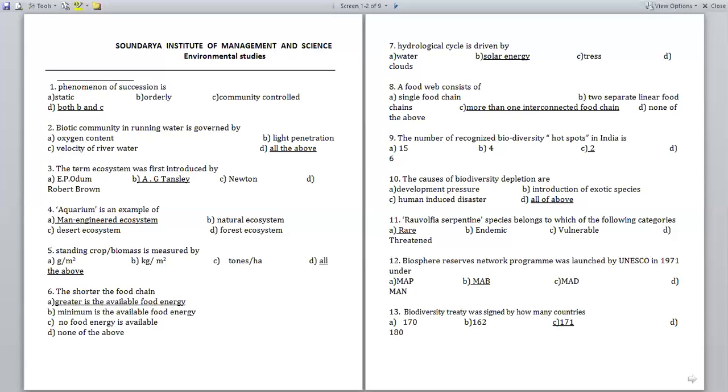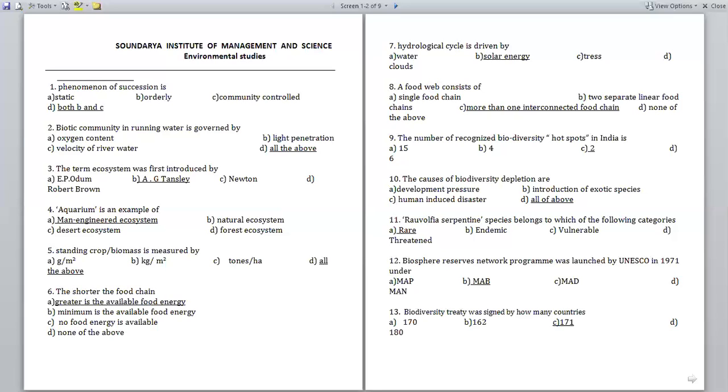Obviously biodiversity depletion is caused by development pressure, introduction of exotic species and human induced disaster. These are all causes for the depletion of biodiversity. So answer is all of the above.